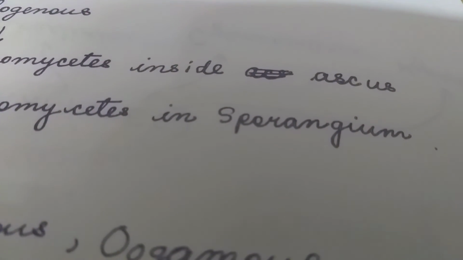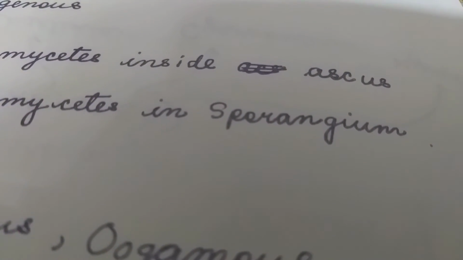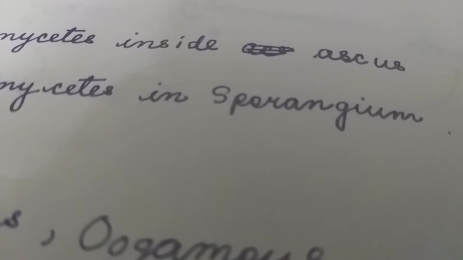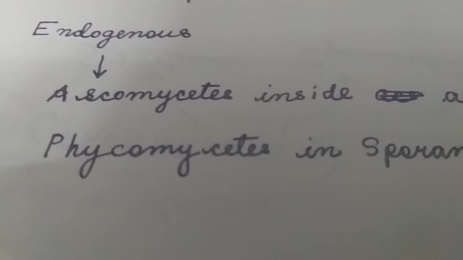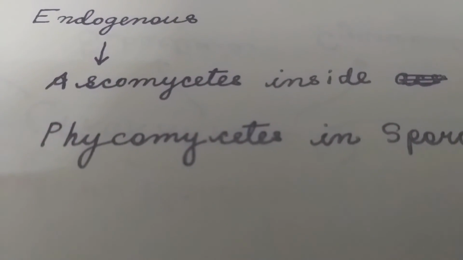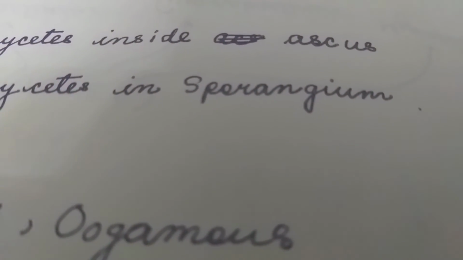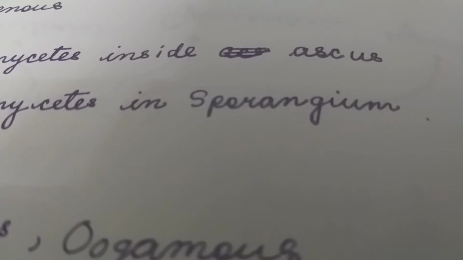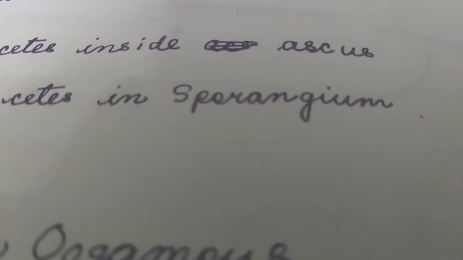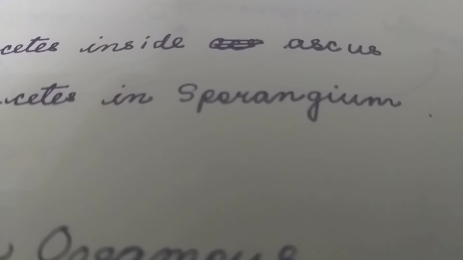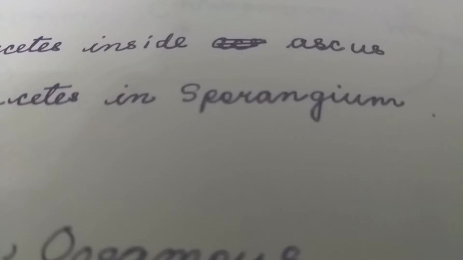In Ascomycetes, the spores are formed inside a sac-like structure called ascus. Asci, plural number, ascus, singular number. All the asci are arranged inside ascocarp. In Phycomycetes, spores are formed within the sporangium. Sporangium is a structure which is born at the tip of a specialized hypha, sporangiophore.